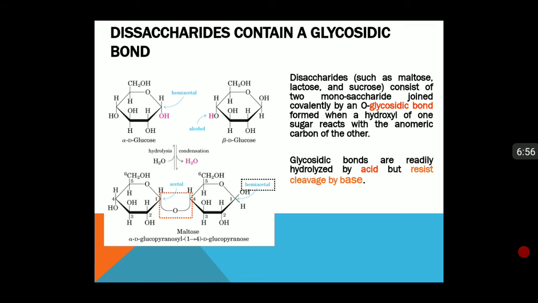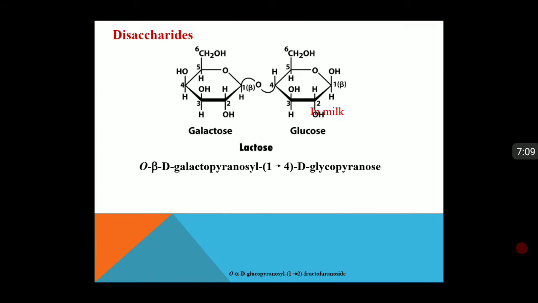So in maltose, the hemiacetal carbon number 1 of the second glucose unit is free, so it is a reducing sugar. In lactose also, the glucose has a free carbonyl group, and hence lactose is also a reducing sugar.